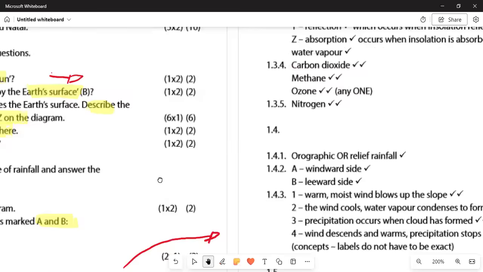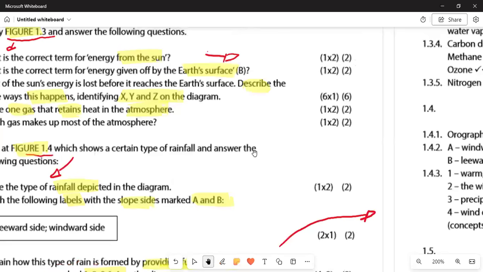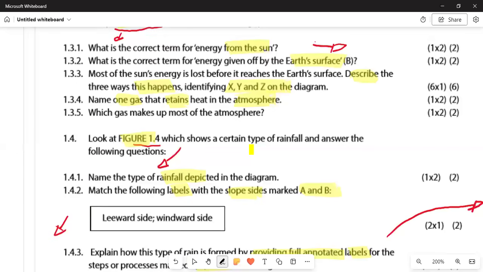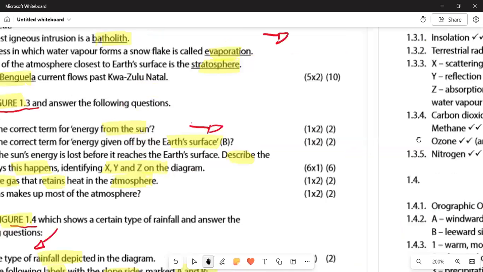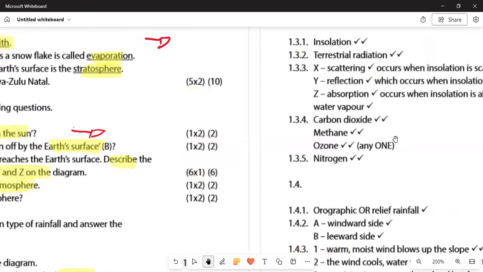So that is a mark there. If we are moving on again, we are having 1.3.4. They say name one gas that retains heat in the atmosphere. So we want the one that retains heat and is found in the atmosphere.